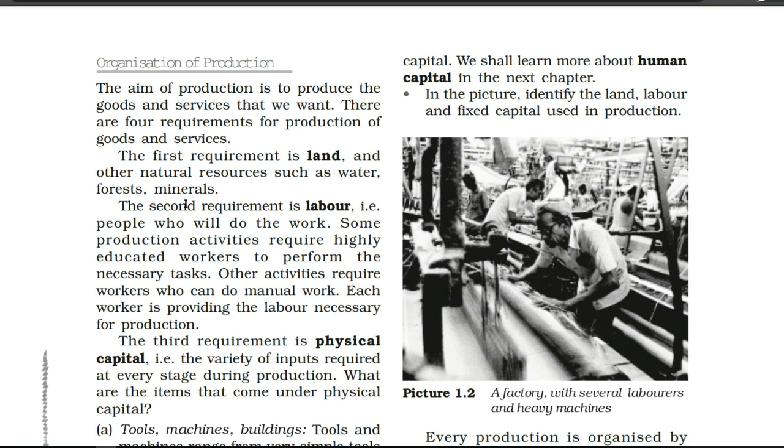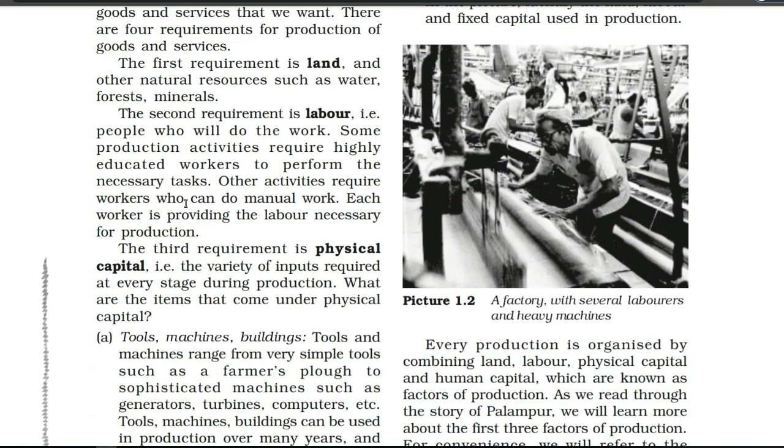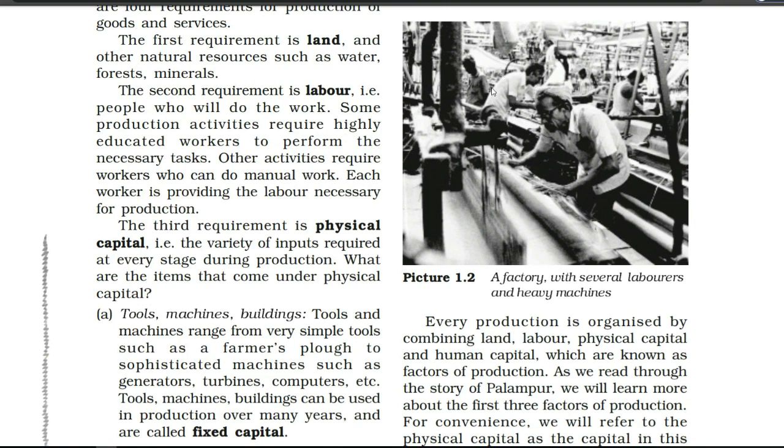Now let's see the third requirement, physical capital. The third requirement is physical capital, that is the variety of inputs required at every stage during production. This is an important line which you have to mark here. And what is physical capital? The variety of inputs required at every stage during production. During the production time, whatever things you require again and again.